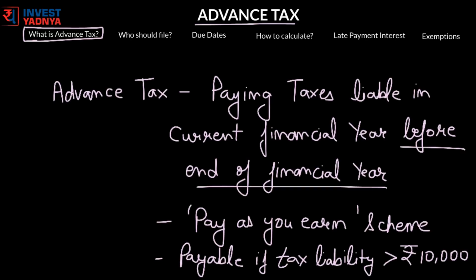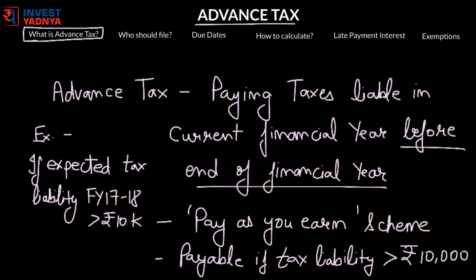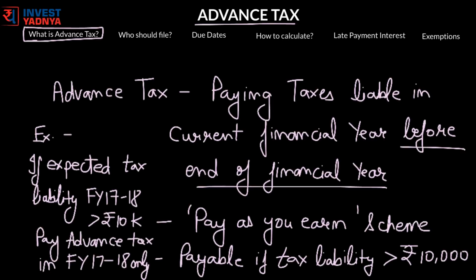This is very important. Advance tax receipts help the government to get a constant flow of income throughout the year rather than receiving all tax payments at the end of the year. For instance, if your tax liability for financial year 2017-18 has exceeded rupees 10,000, you are expected to pay the advance tax in financial year 2017-18 itself.